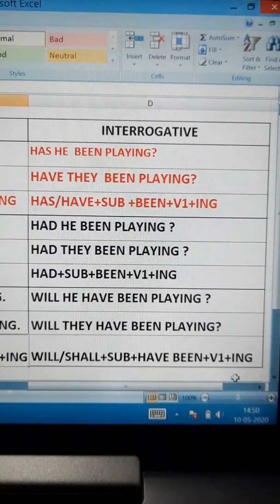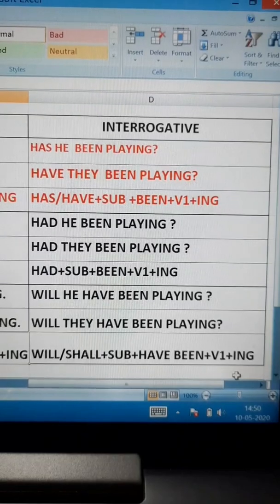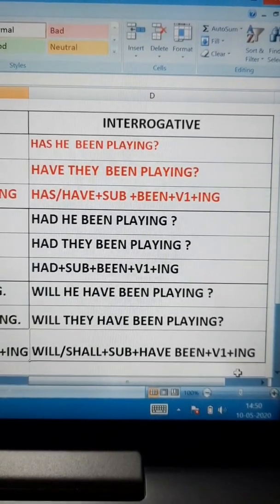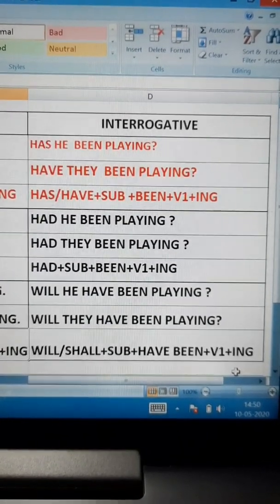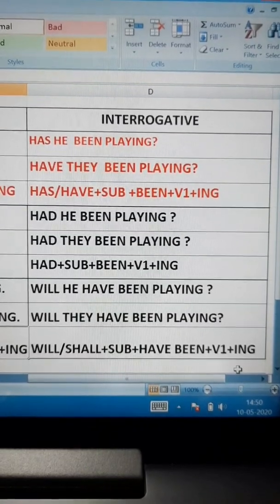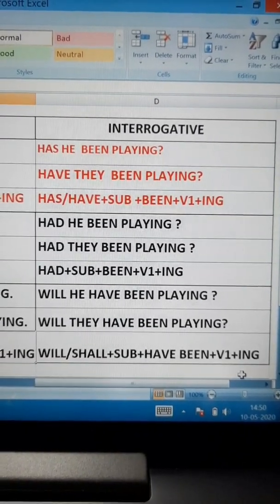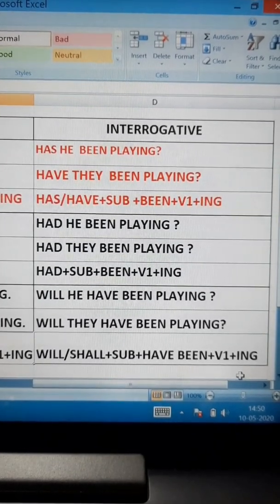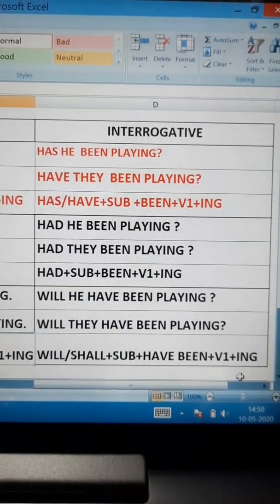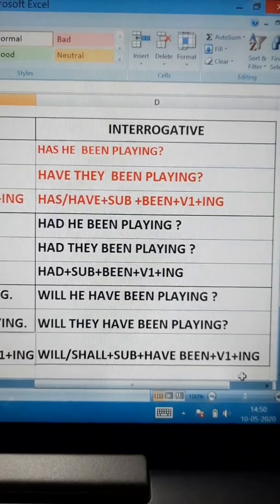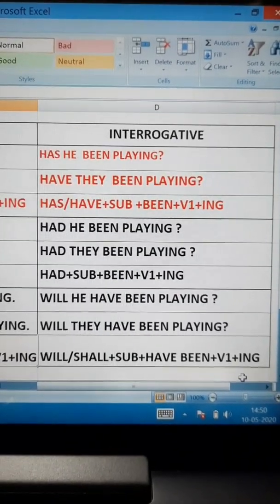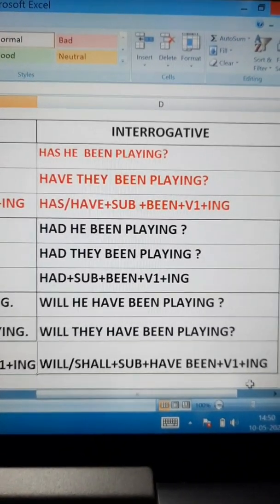Now when we are making the interrogative of past perfect continuous tense, see how we are making that. Had he been playing? Had they been playing? After that, let us see the order of the sentence. So what we did, first of all: had plus subject plus been plus first form of verb plus ing. We know that we are putting ing with the first form of verb only.